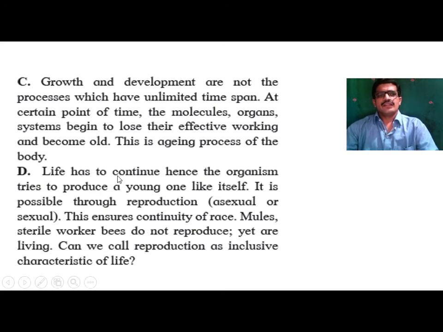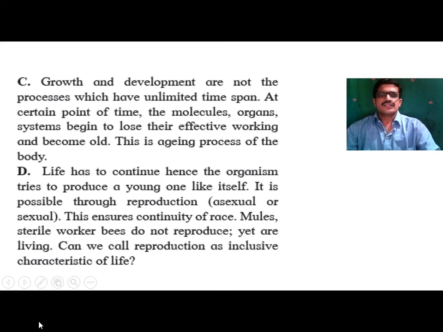Next one, life has to continue, hence the organism tries to produce a young one like itself. It is possible through reproduction. This ensures continuity of race. Mules and sterile worker bees do not reproduce, yet are living, so can we call reproduction an inclusive characteristic of life? Reproduction is a process in which there is formation of a new young one, and there are two main types of reproduction, that is sexual and asexual.